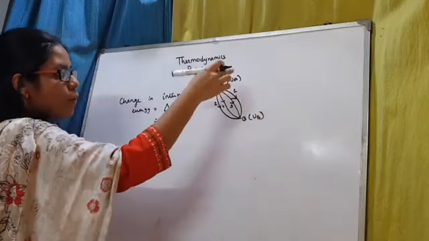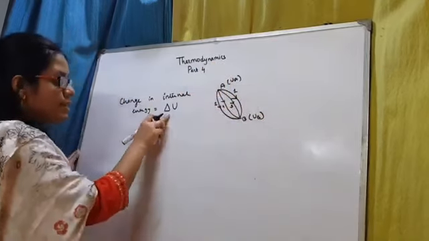So the difference between UB and UA is known as delta U.